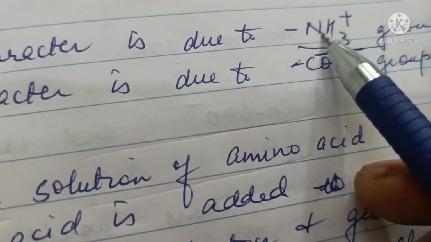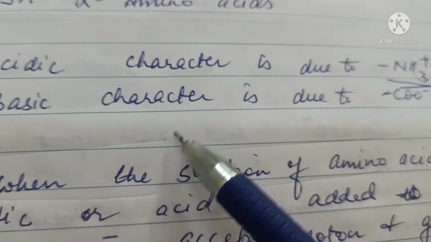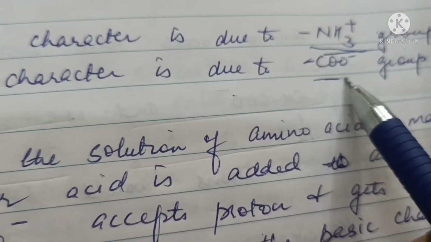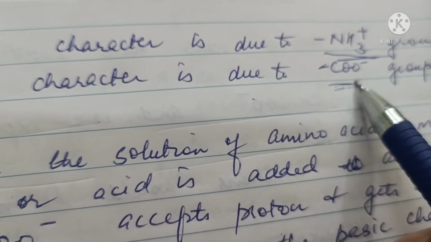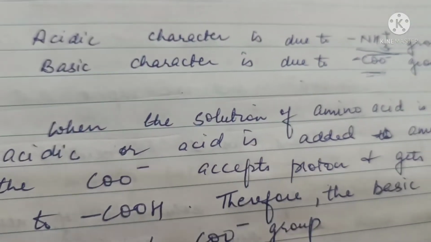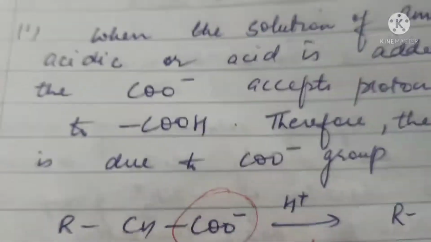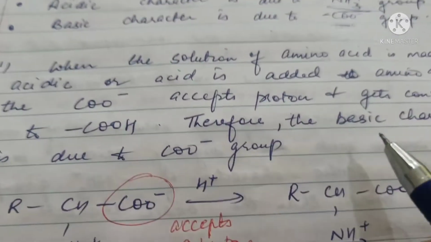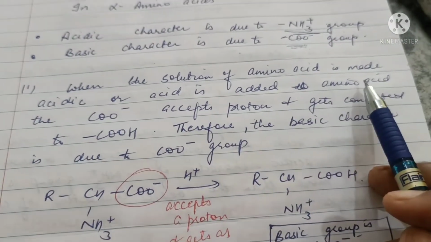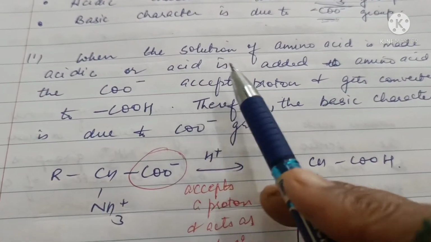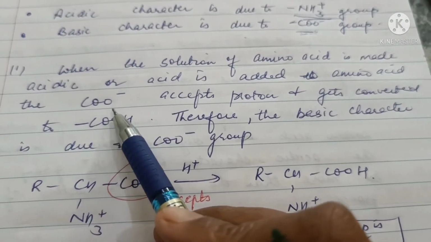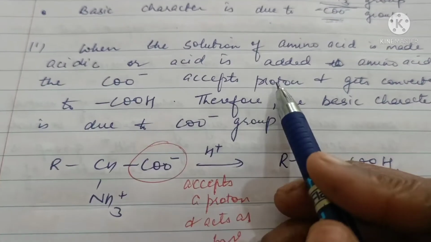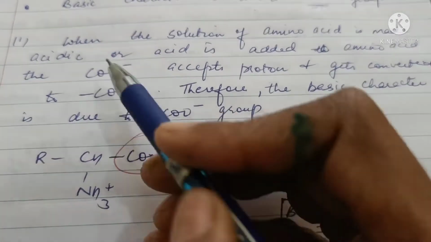That is, this will give a proton. And the basic character is due to the COO- group. This will accept a proton. So the basic nature is because of the carboxylate ion group. When an acid is added to the solution of the amino acid, the COO- will accept a proton and get converted to COOH.